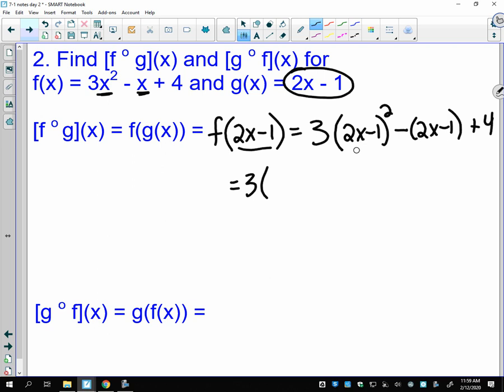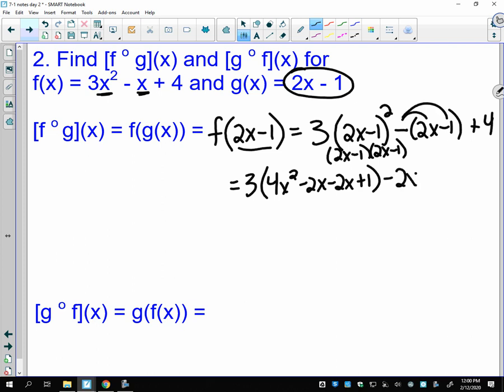So step 1, I'm going to FOIL this, remember that means there's 2 of them. That's 2x minus 1 and 2x minus 1. So that's 4x squared minus 2x plus 1. And then if I distribute this negative, that just becomes minus 2x plus 1. And then I still have this plus 4. So I still have a little bit of work to do.